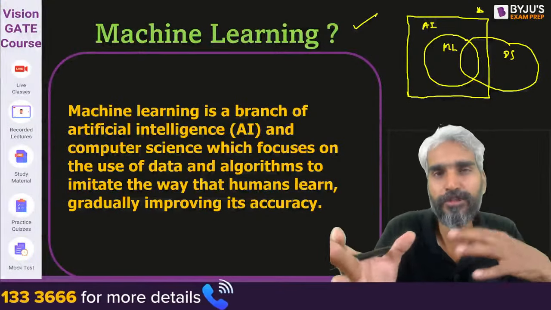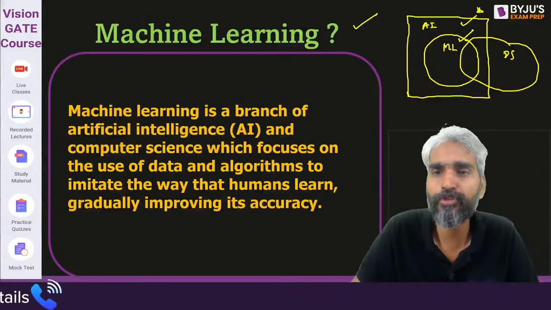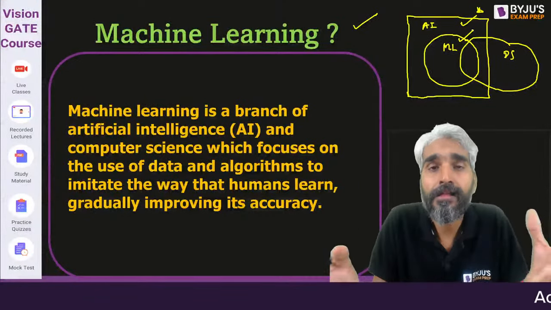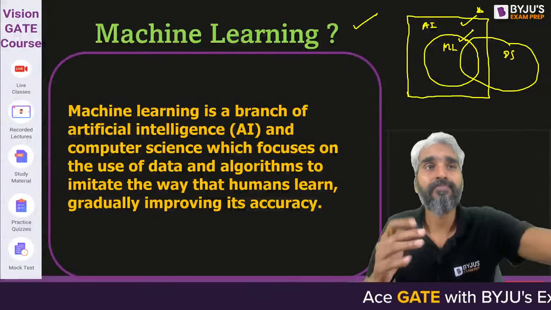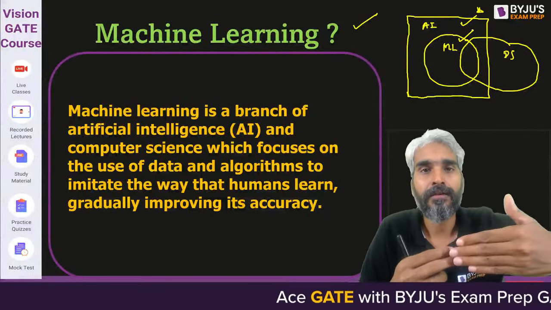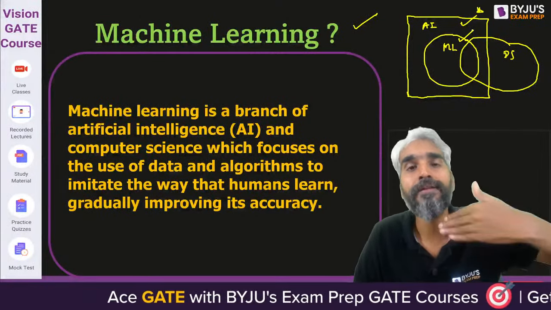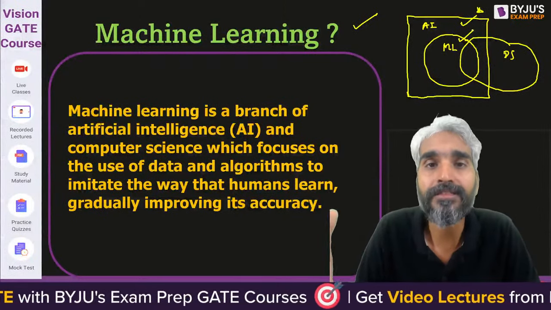If you see self-driving cars, those are AI based cars. They use the concept of machine learning. The self-driving car will learn what decision should be taken in a particular situation, for example at how much distance the car should start applying the brakes so that there will be no collision. All those things will be learned using machine learning.